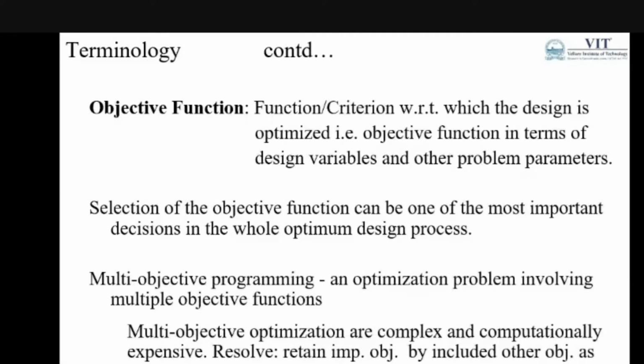We can identify the very important objective, the main objective, by including other objectives as constraints with some restricted values. So the other objective functions become constraints in the optimization problem. The choice of objective function is governed by the nature of the problem, the kind of problem statement.